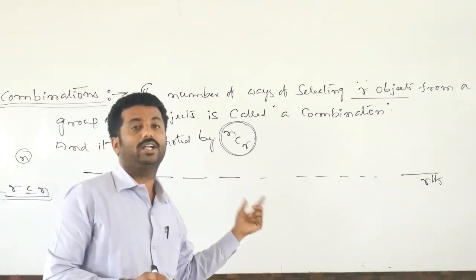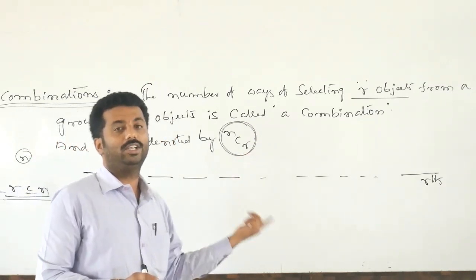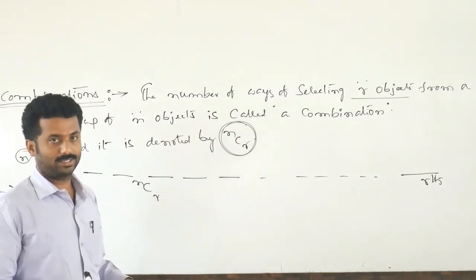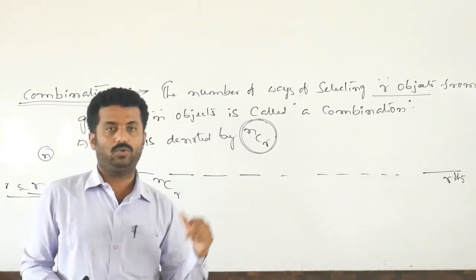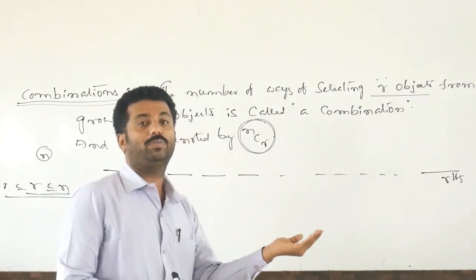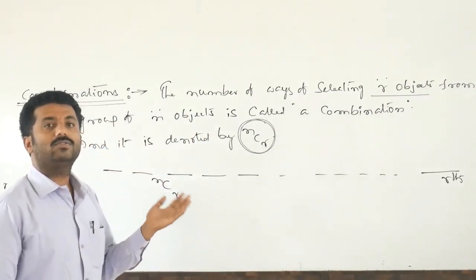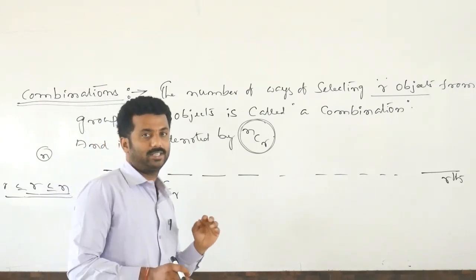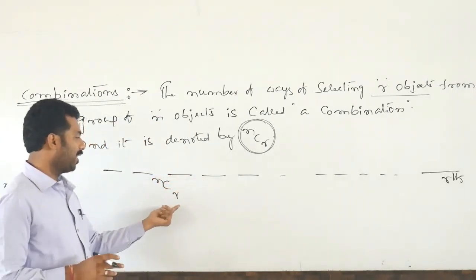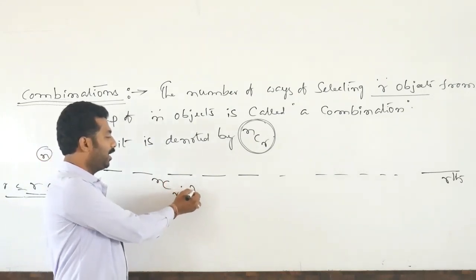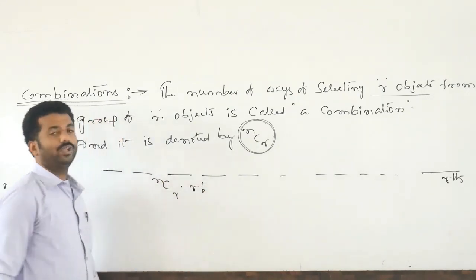How many ways can one conductor fill up these 3 blanks with the 3 persons? 3P3 ways. 4 persons, 4 blanks, 4P4 ways. 5 persons, 5 blanks, 5P5 ways, nothing but 5 factorial ways. Here, r objects, r blanks are there. How many ways can we arrange? r factorial ways.